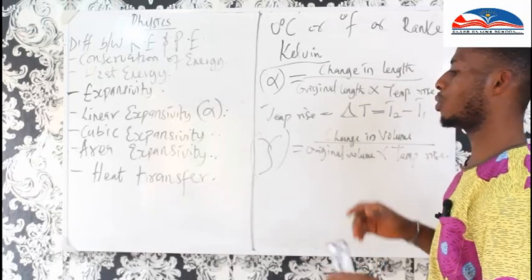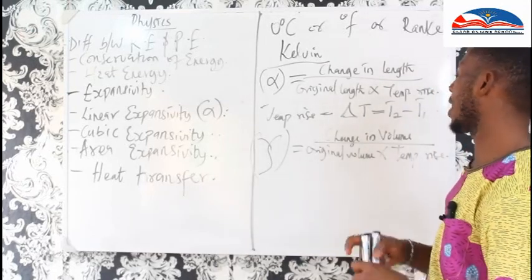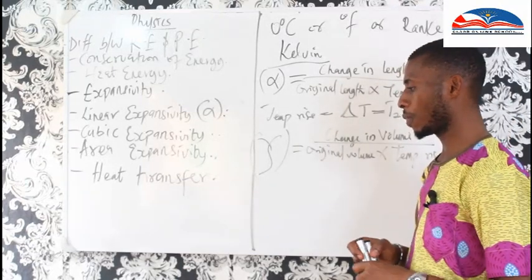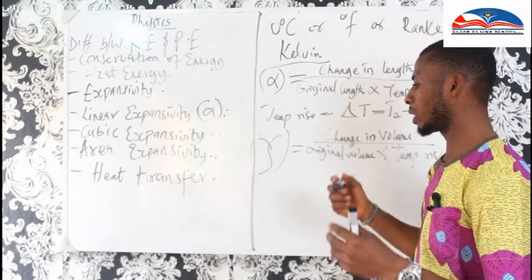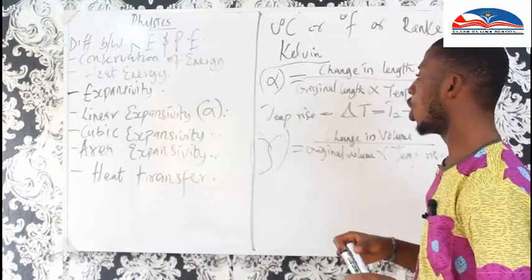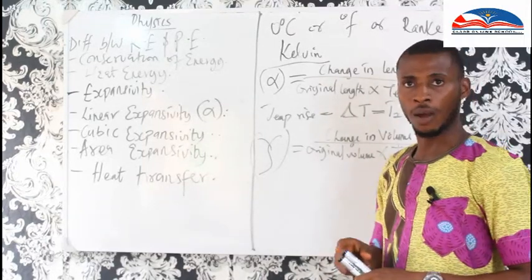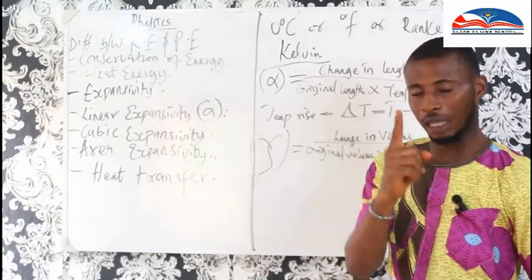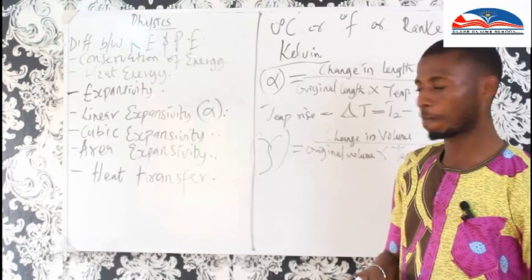Now, area expansivity is the increase of area per unit of temperature of a body.